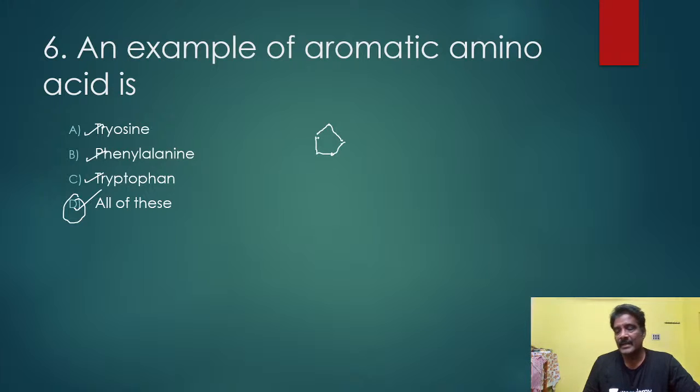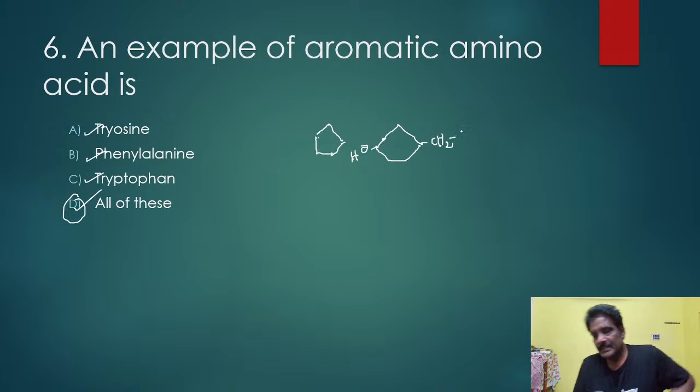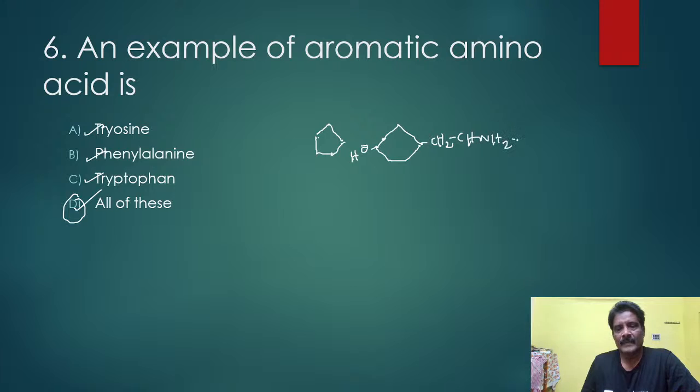Here, for example, if we take tyrosine, in tyrosine actually it will be like this. Here OH group, and here CH2, CHNH2, and here one more COOH.